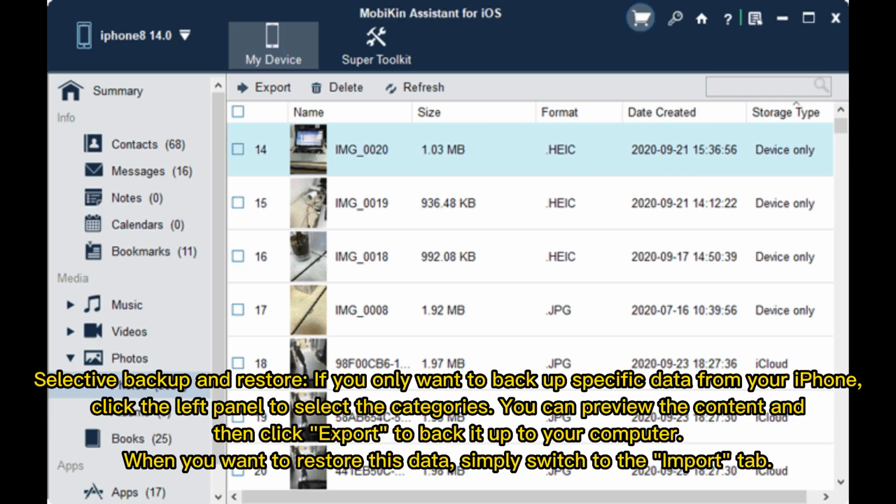Selective Backup and Restore. If you only want to back up specific data from your iPhone, click the left panel to select the categories. You can preview the content and then click Export to back it up to your computer. When you want to restore this data, simply switch to the Import tab.